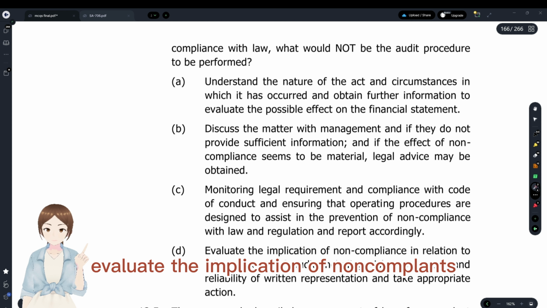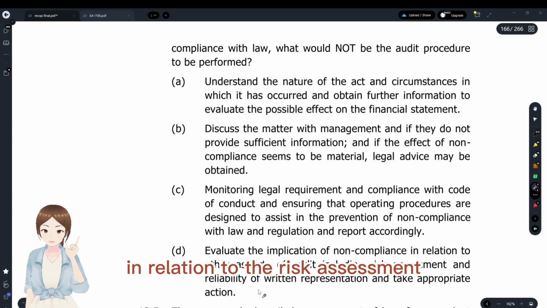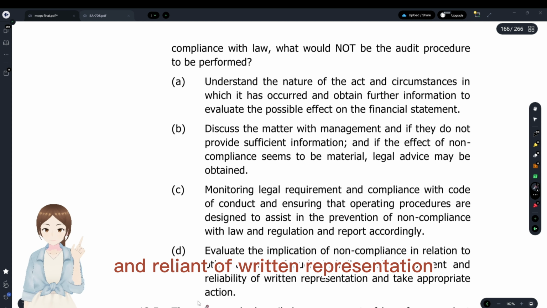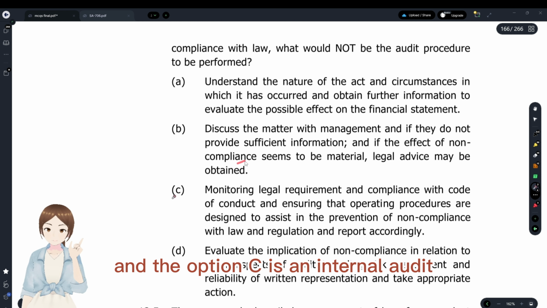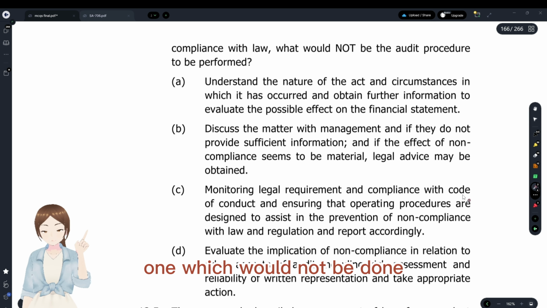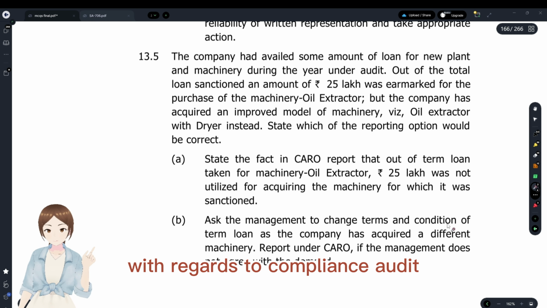Evaluate the implication of non-compliance in relation to the risk assessment and reliability of written representation and take appropriate action. This is also a compliance audit. And so option C is an internal audit one, which would not be done with regards to a compliance audit.